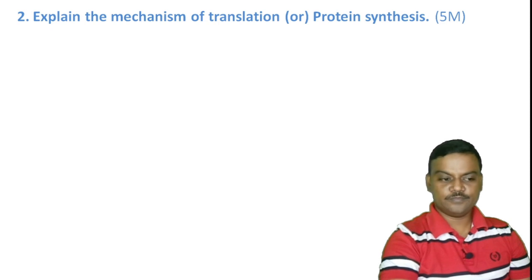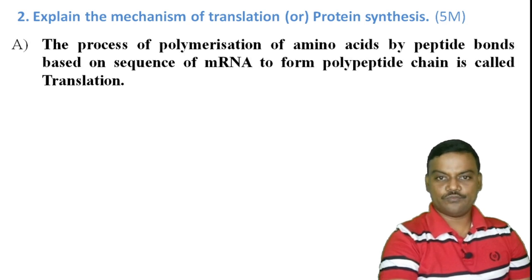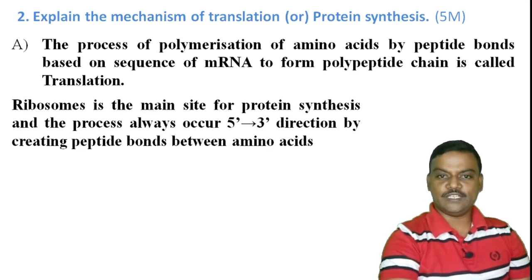Question number 2. Explain the mechanism of translation or protein synthesis. The definition for translation is the process of polymerization of amino acids by peptide bonds based on the sequence of mRNA to form polypeptide chain is called as translation or protein synthesis. So ribosome is one of the cell organelles and it is the main site for protein synthesis.